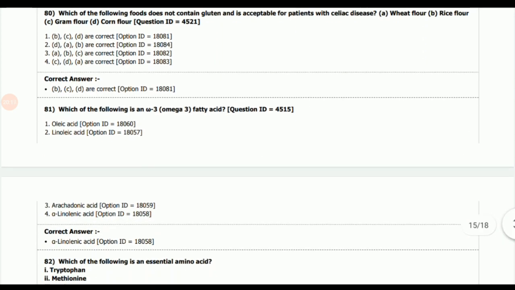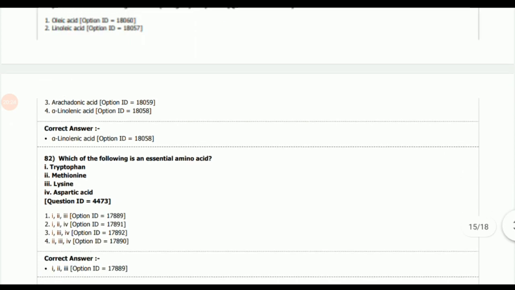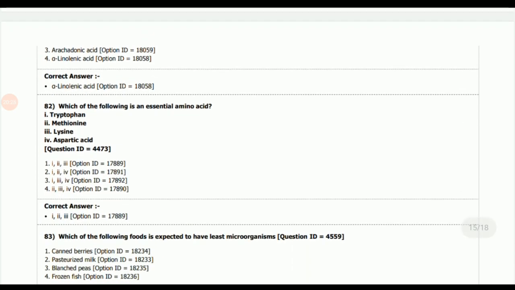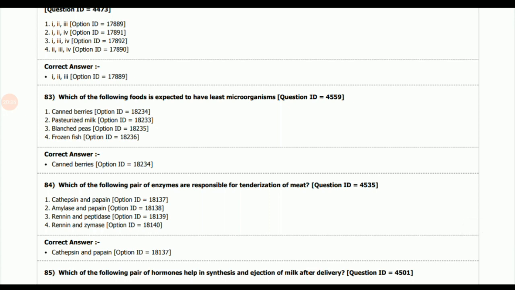Next question, which of the following is an omega-3 fatty acid? So the answer is alpha-linolenic acid, and they are the essential fatty acids. Next question, which of the following is an essential amino acid? So the answer is tryptophan, methionine and lysine. Next question, which of the following foods is expected to have the least microorganisms? The answer is canned berries.